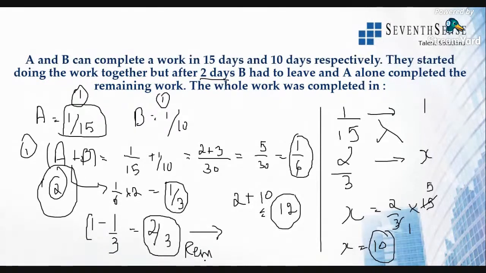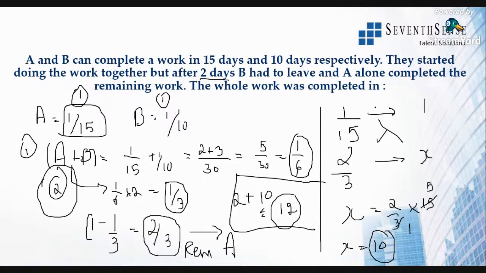So this work is done by A. So if A does 2/3 of the work, how many days will he take? And we know that in 1 day A finishes 1/15th of the work. So if 2/3 of the work has to be completed, how many days will A take? A takes x days, that is 10 days, to complete the remaining work.